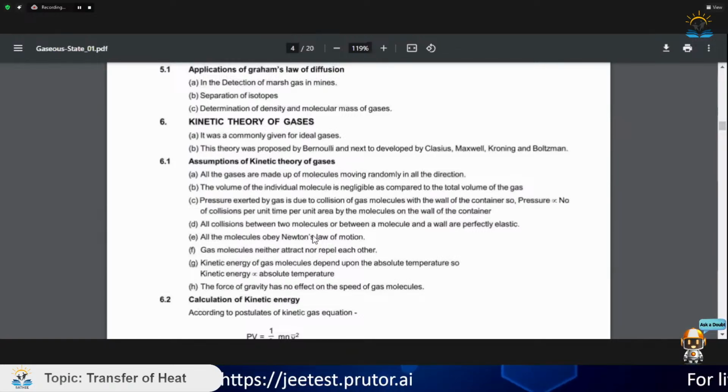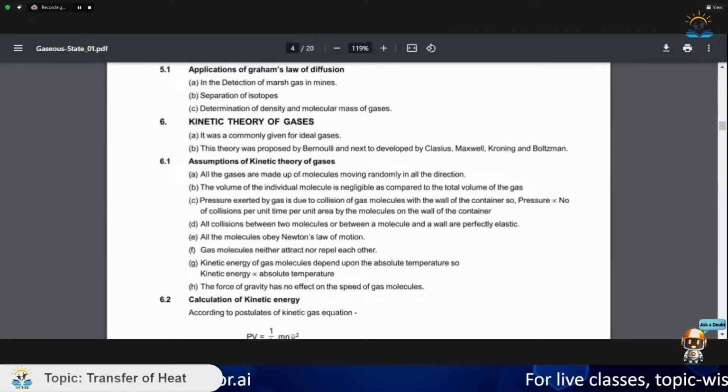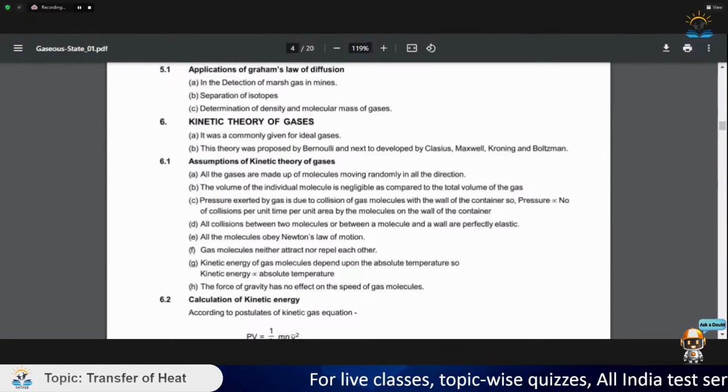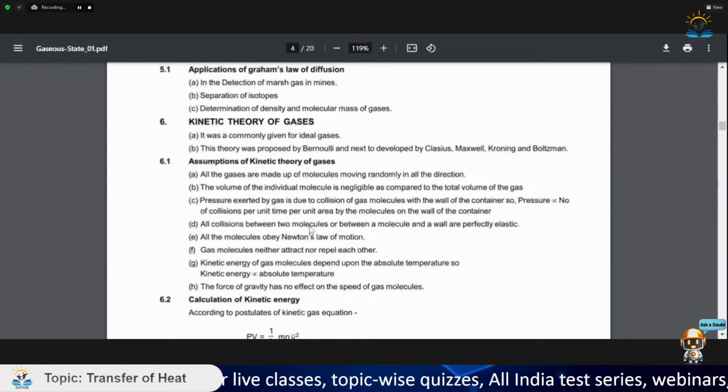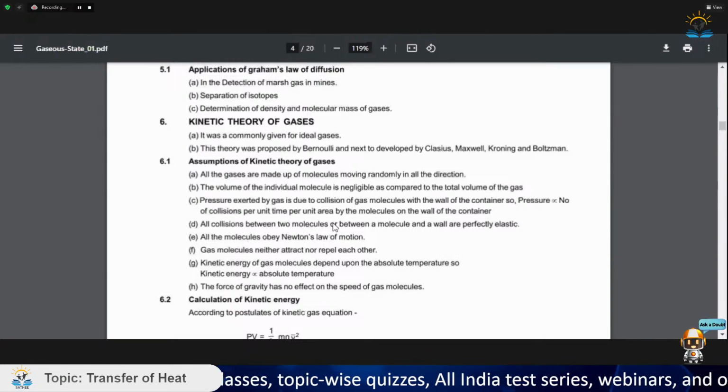All collisions between two molecules or a molecule and a wall are perfectly elastic. So the coefficient of restitution, that is e, is equal to 1 for the molecules when they collide with each other. This is a basic thing when we talk of collisions between two particles.